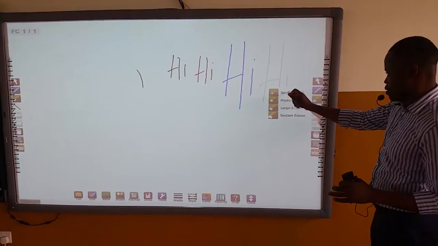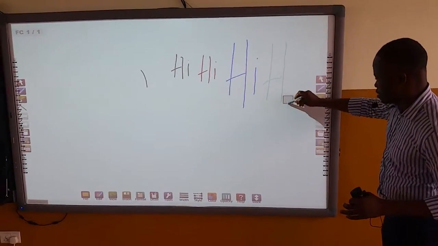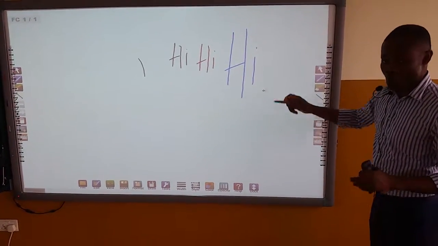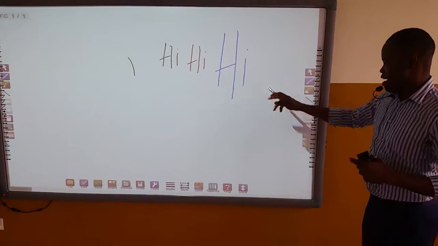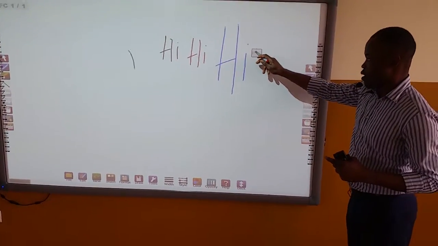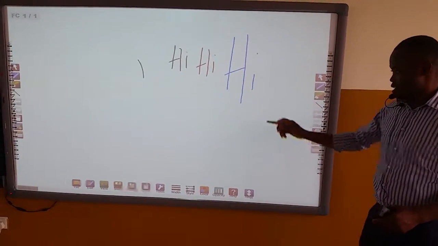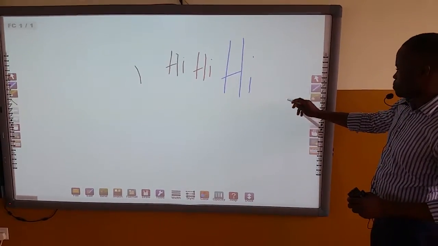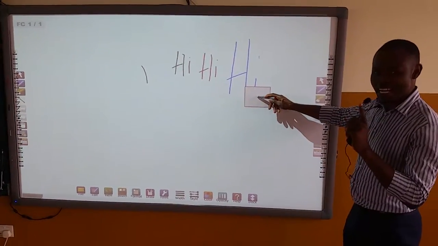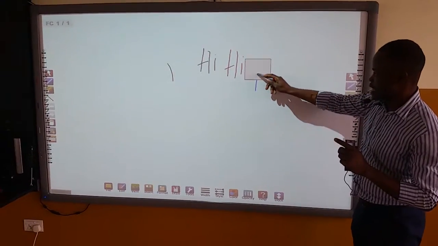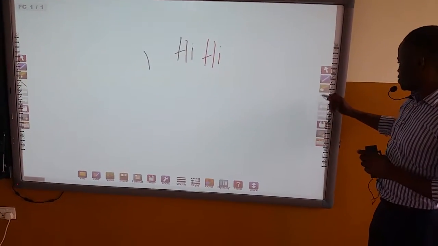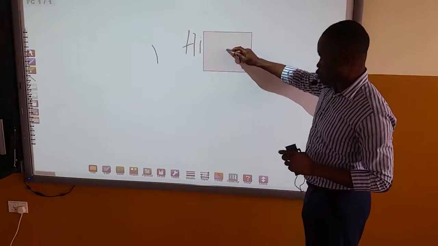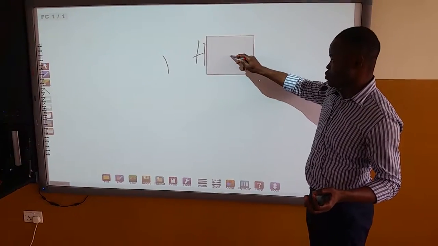Now, let's take the small eraser. When you click on that, then check it out. It gives you a small square eraser that is used for clearing whatever you don't want to see on the interactive board. So that is for the small one. Let's put the medium. That is a bit bigger than the small one. So we clear that. Let's check on the rest. Click on that. Large. Of course, it should be bigger than the previous ones we used.